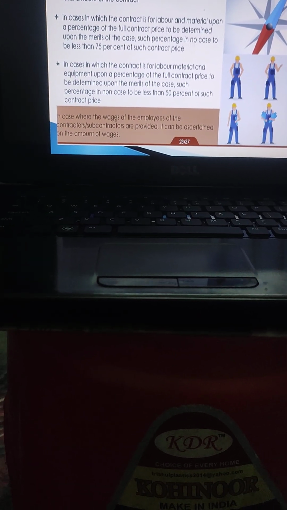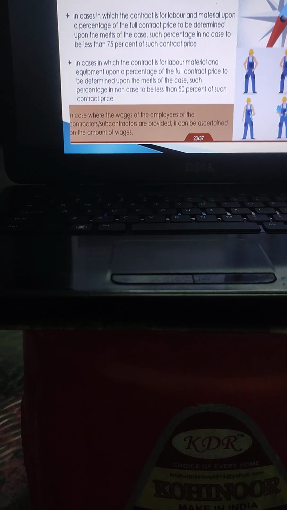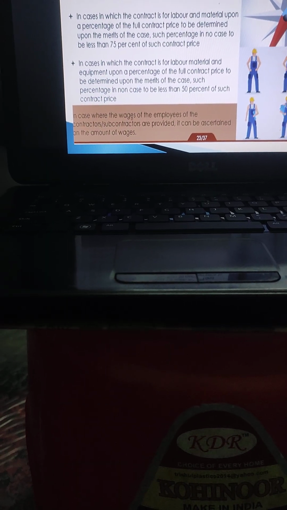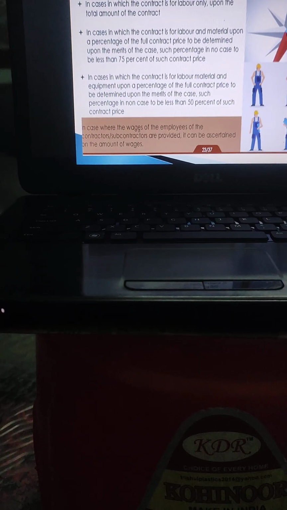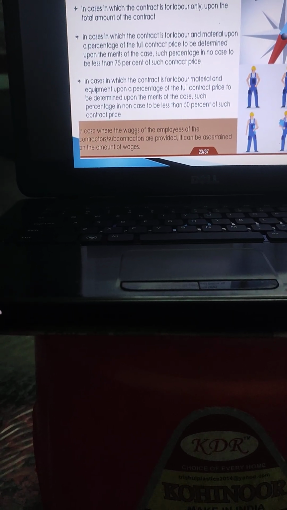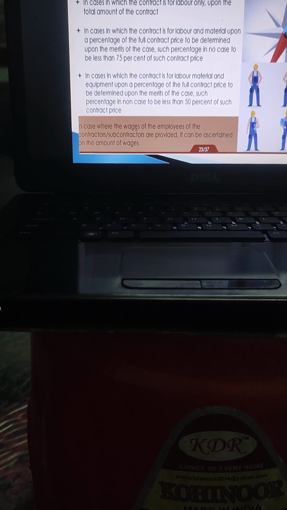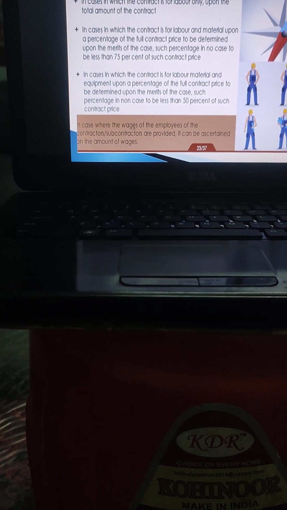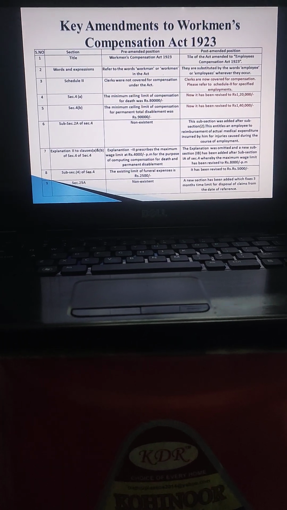Third is subcontractors and his employees, because the contractor may have one or more project sites. If on another project site a subcontractor with his labor is working, that can be included in the same policy, provided the wage register and muster roll is available. So that can be covered under the same policy.